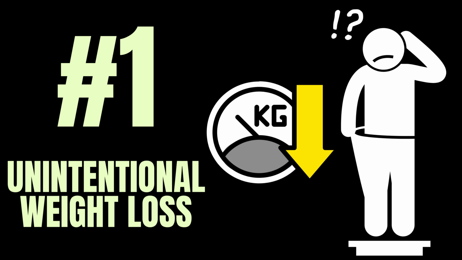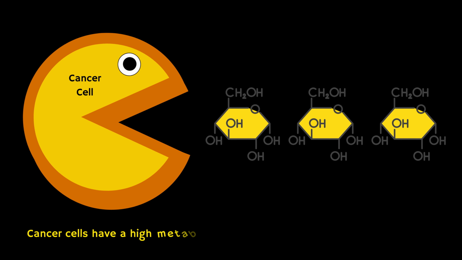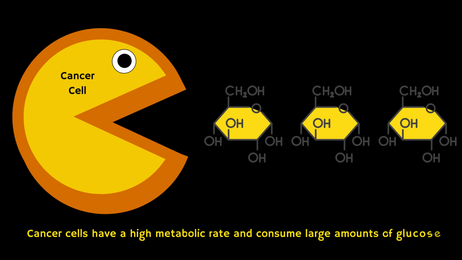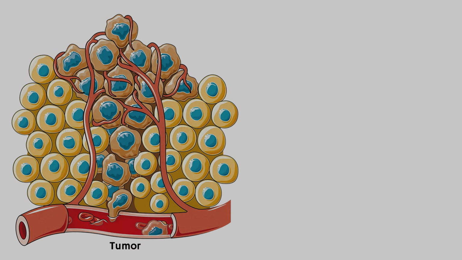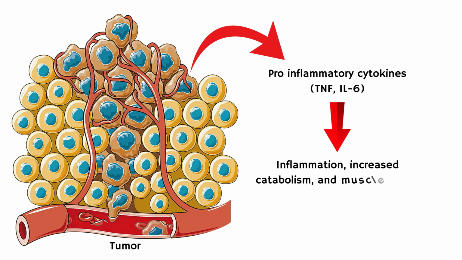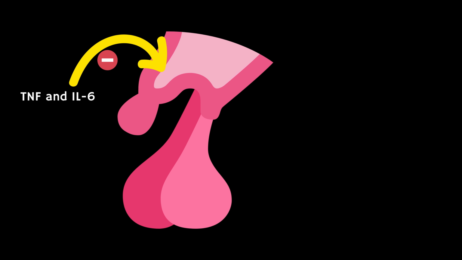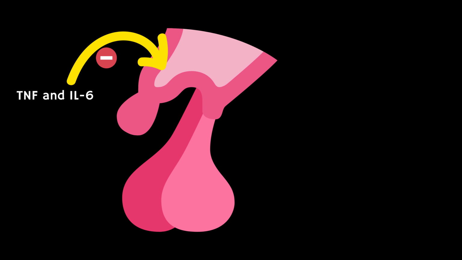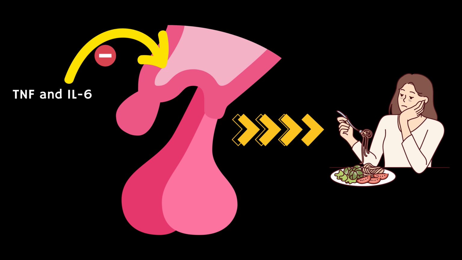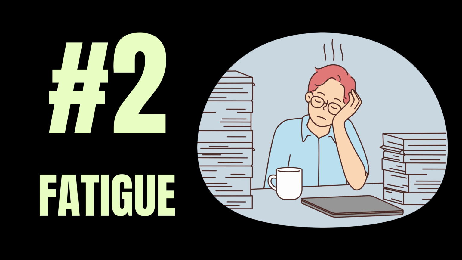The number 1 symptom in our list is unintentional weight loss. Cancer cells have a high metabolic rate and consume large amounts of glucose. Additionally, tumors release pro-inflammatory cytokines such as tumor necrosis factor alpha and interleukin-6, which cause inflammation, increased catabolism, and muscle wasting. Moreover, these inflammatory substances have inhibitory effects on the hypothalamus, leading to anorexia or loss of appetite, which further contributes to weight loss.